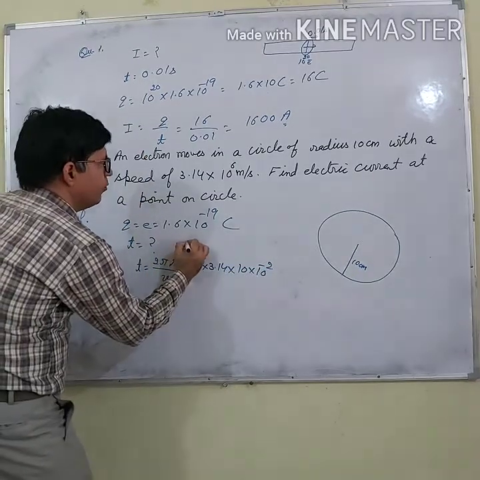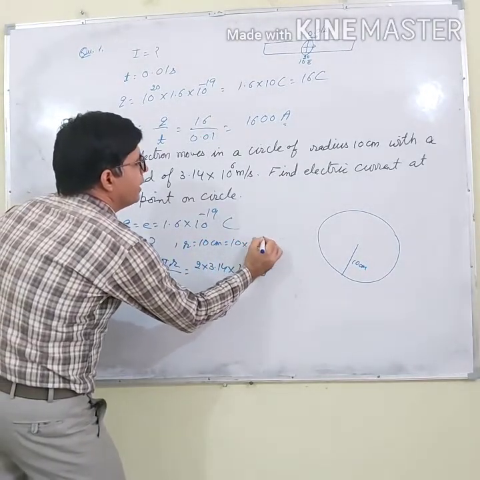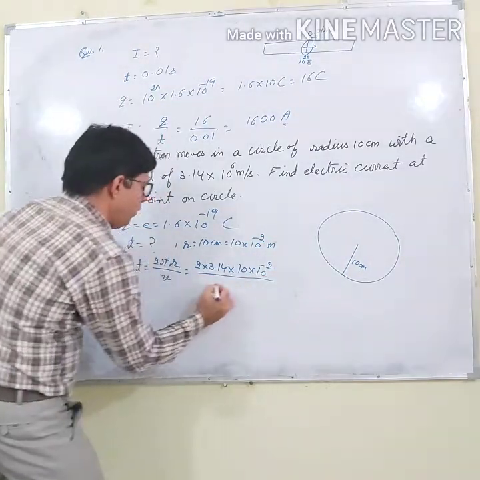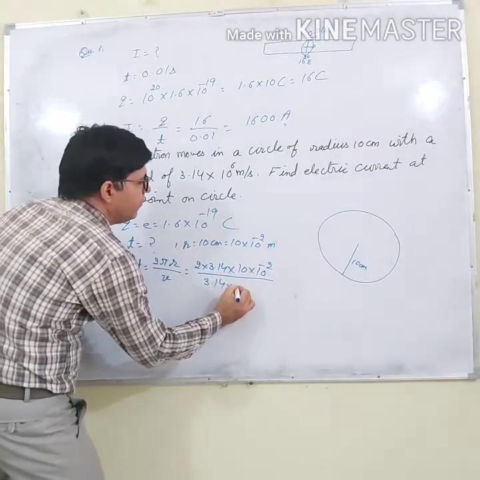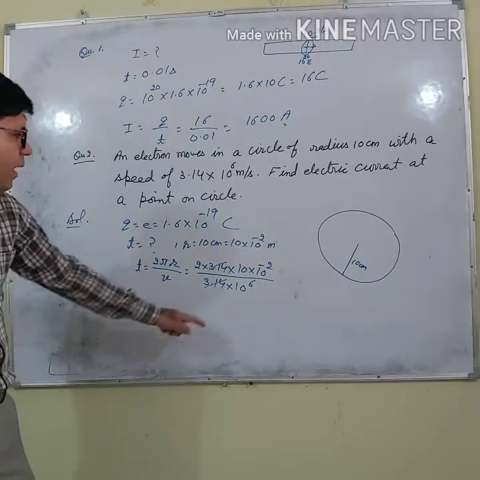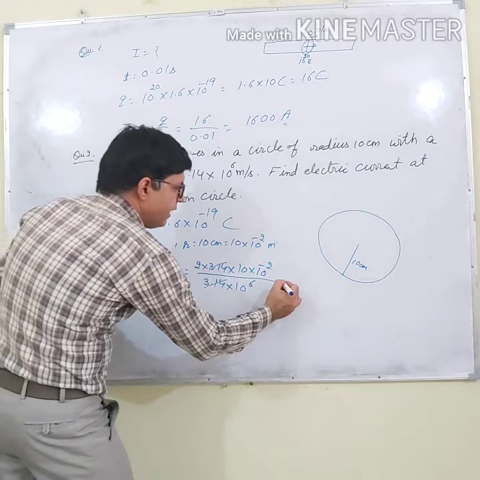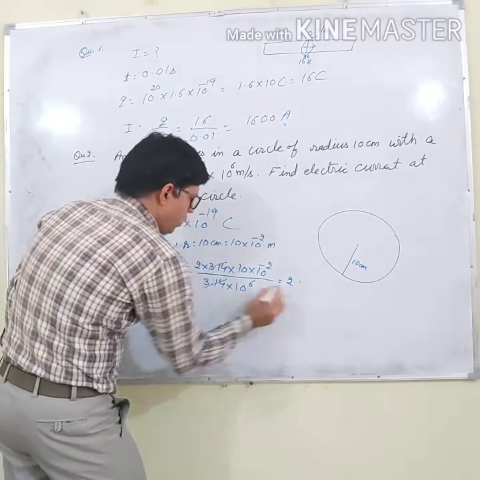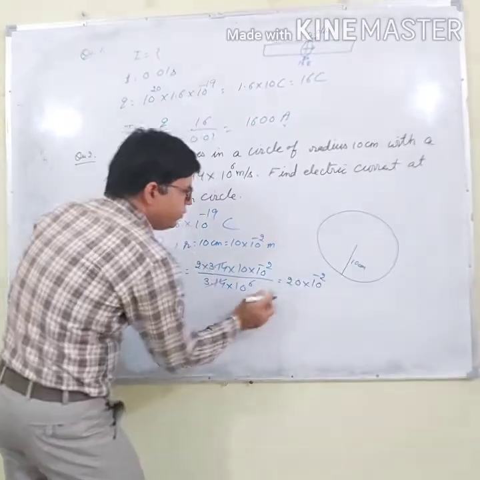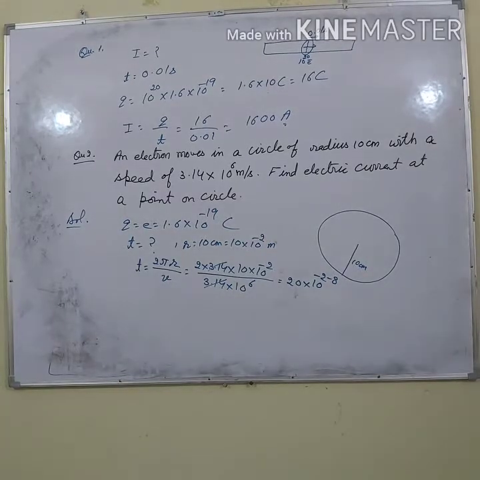R is here 10 centimeter, so convert it into meter, multiplied with 10 to the power minus 2. And what is the speed? V is 3.14 into 10 to the power 6. 3.14 is cancelled. When 10 to the power 6 goes down, so how much will I get? 2 into 10, that is 20, 10 to the power minus 2, and here it will be 10 to the power minus 8.